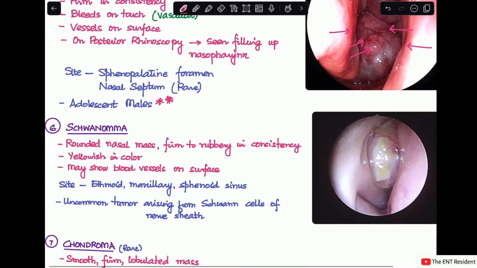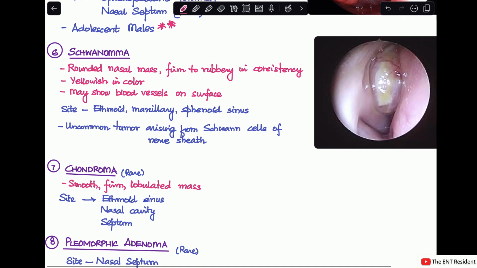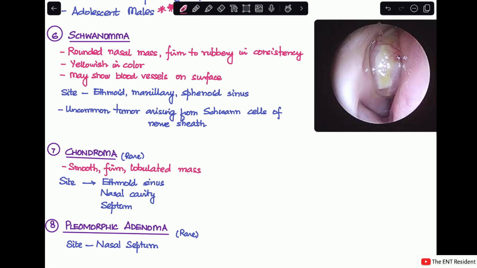Next are a few rare causes of benign tumors in the nose. The first one is schwannoma. Schwannoma is usually a rounded nasal mass which will be firm to rubbery in consistency. You can see here it is a little bit yellowish in color, and you can see here that there are some blood vessels on the surface. This may or may not be there, but there may be some blood vessels.